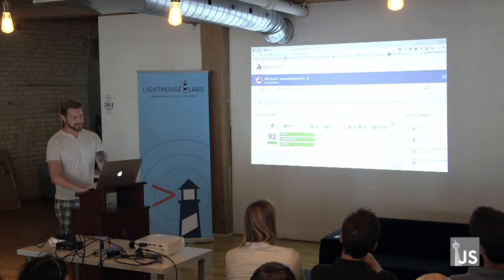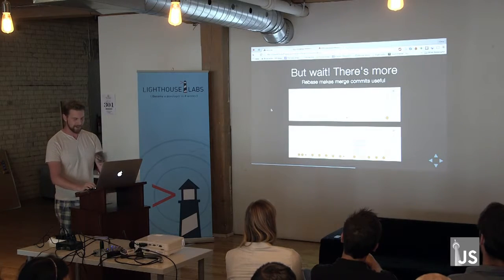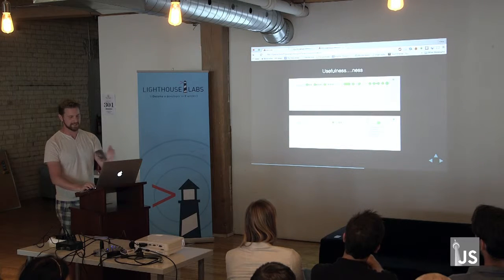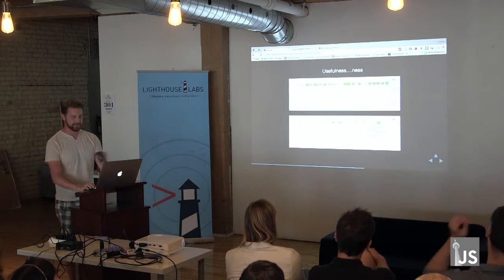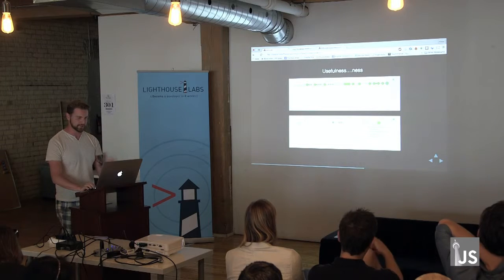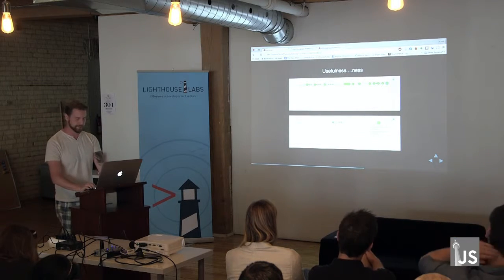So you might be like, okay, that's pretty cool. All right, I'm quasi-convinced. This is another example of that. This is a snapshot of Cloud at an earlier time. You can see all the merge commits.